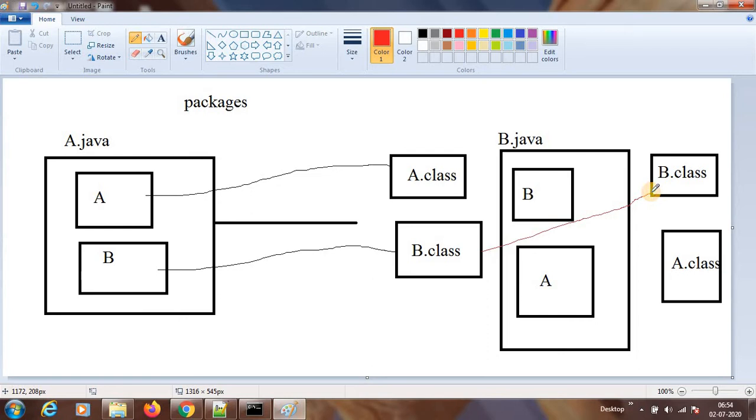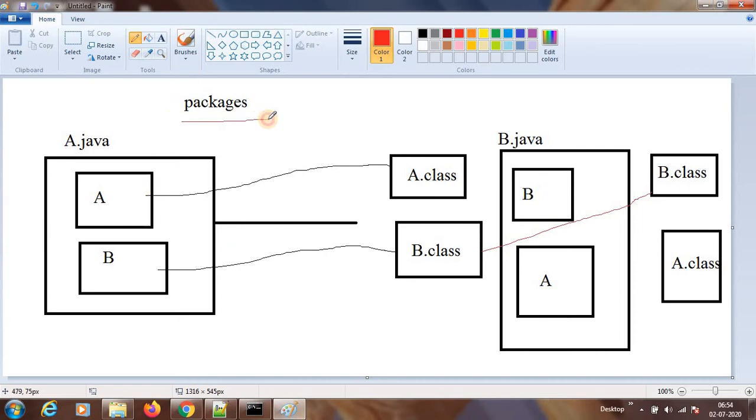When the second .java file compiles, this b.class overrides A's b.class. This is a conflict. To avoid conflicts and overriding, we have packages in Java.